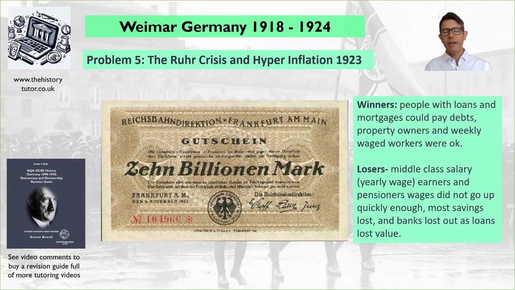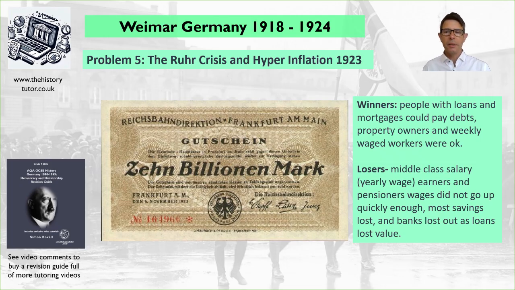So there were people affected in different ways during this time. There were some winners and losers. So the winners were people with loans and mortgages, and they could pay their debts easily. Property owners, people who had lots of land and property, were maybe resistant to hyperinflation, as lots of their assets were not going to be affected by paper money. And people who were weekly workers whose wages went up with inflation rapidly were generally okay, but obviously still had a stressful life trying to spend their money before it became worthless.